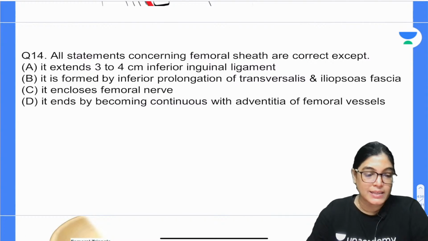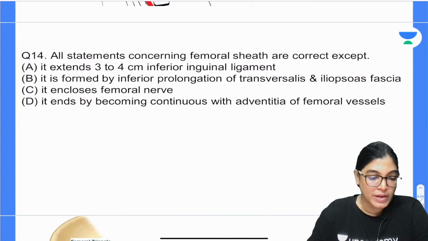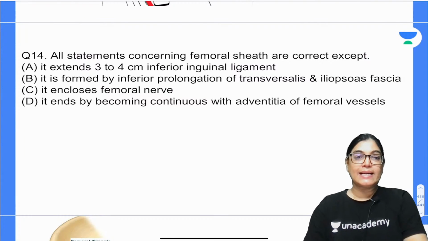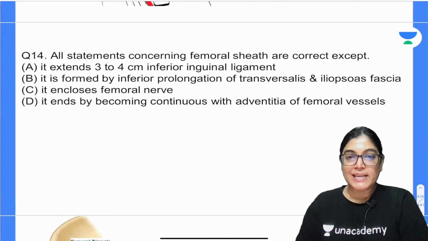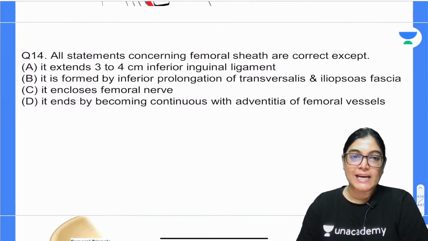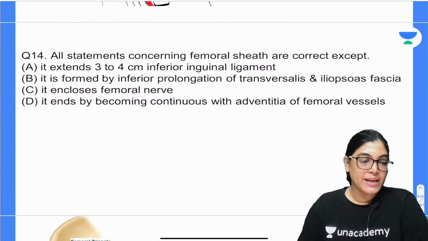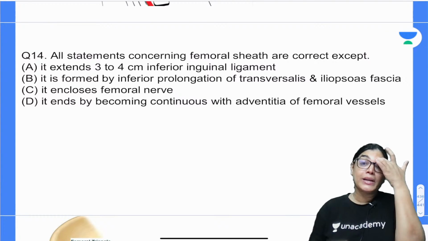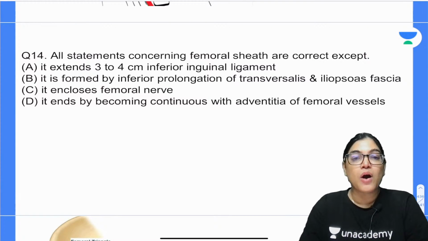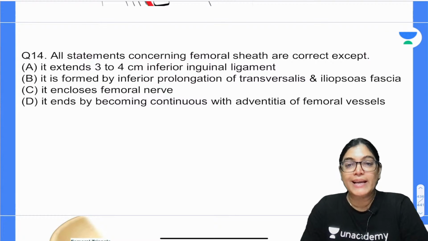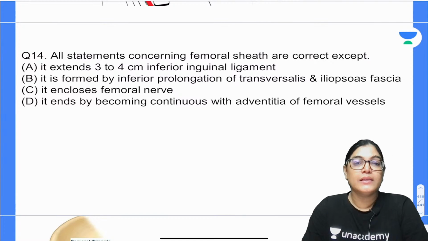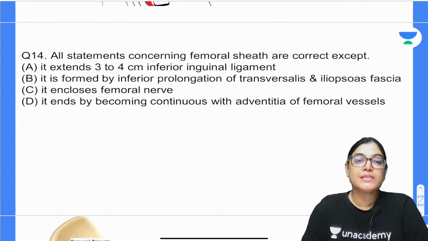All of the following statements considering the femoral sheath are correct except: option A, it extends 3 to 4 centimeters inferior to the inguinal ligament. It is formed by inferior prolongation of transversalis and iliopsoas fascia. It encloses the femoral nerve.